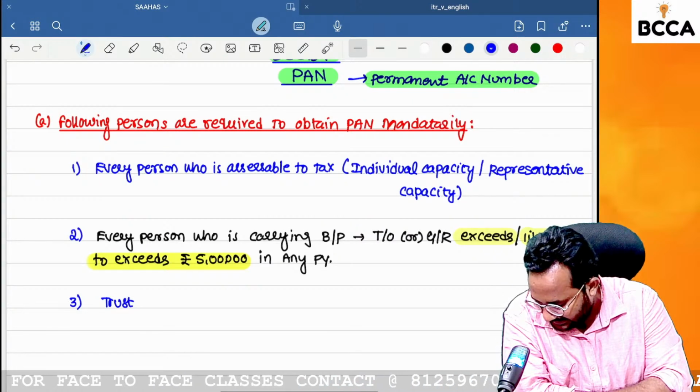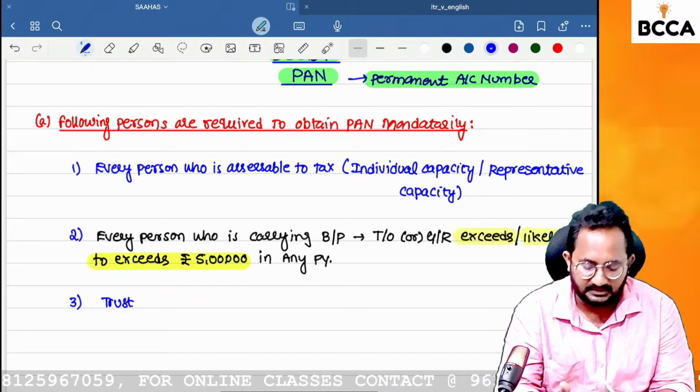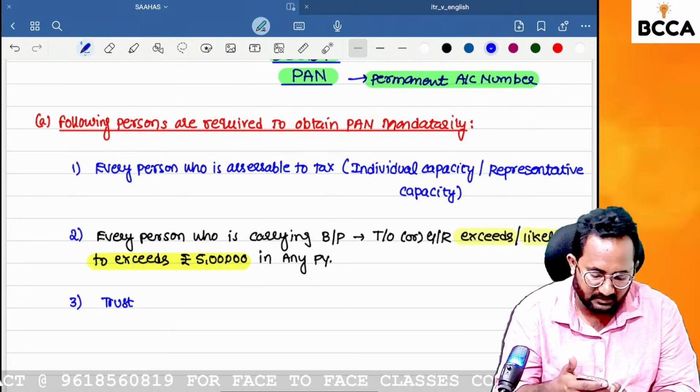Trust is mandatorily required to obtain what? PAN number. Can you tell me what is that one? Trust is mandatorily required to obtain the PAN number. What is the requirement?